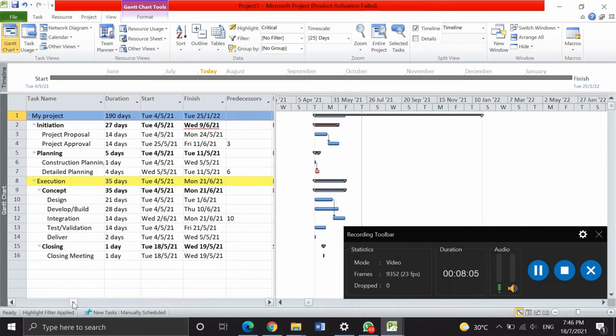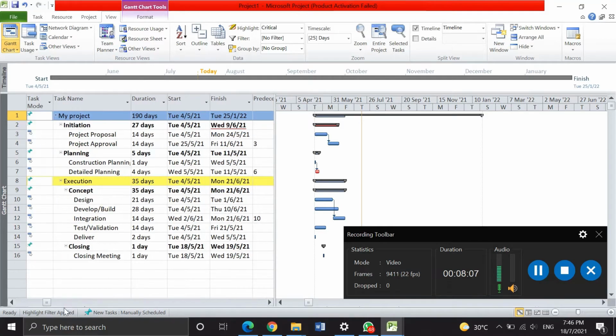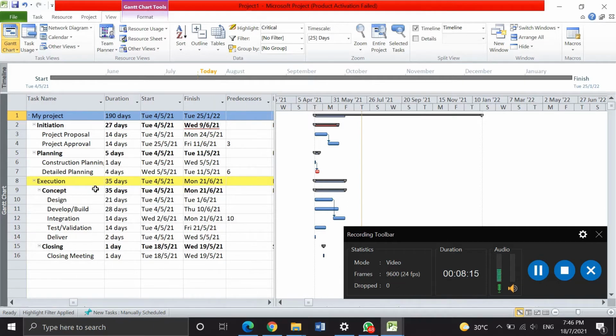Okay, in this project, we'll highlight the critical parts. Okay, for my project, it shows the execution at the 35th day. Okay, this one is a critical part for my project.